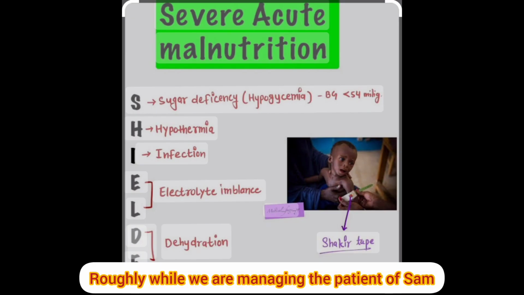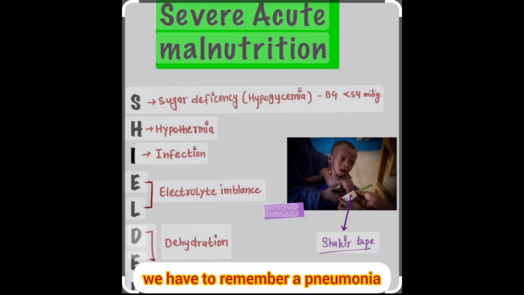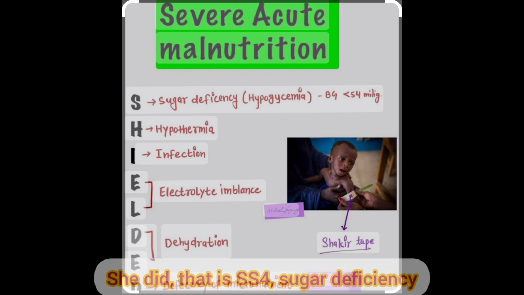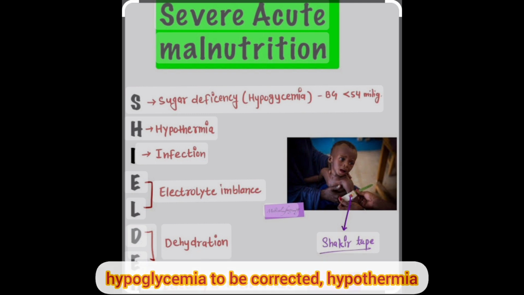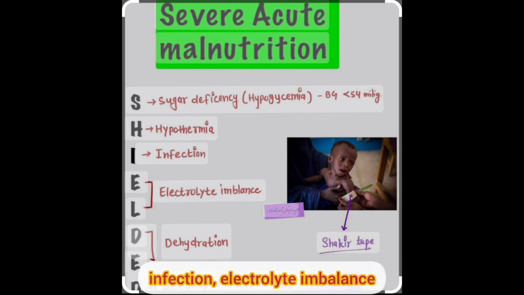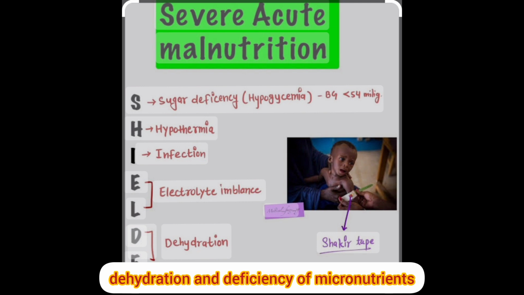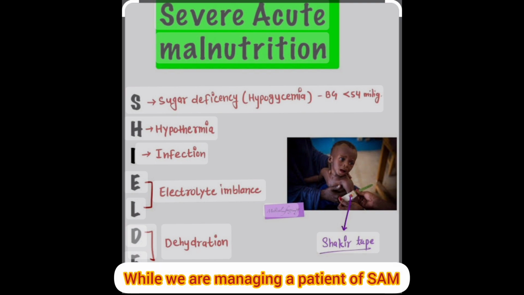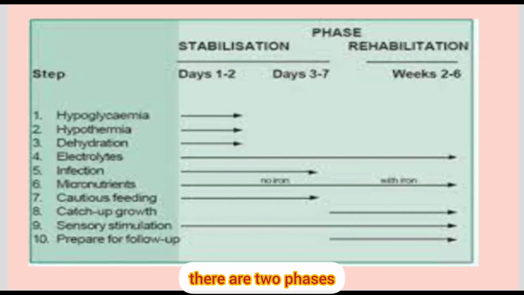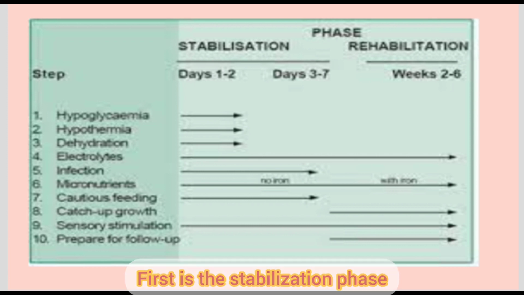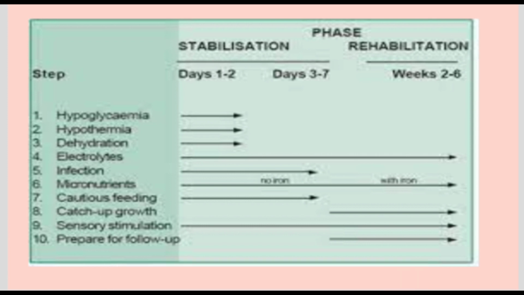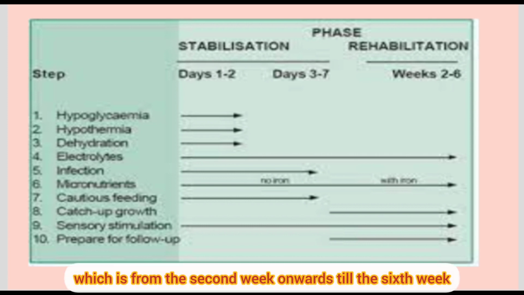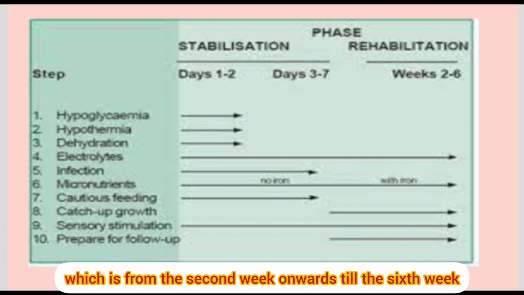Roughly, while we are managing a patient of SAM, we have to remember a mnemonic: SHIELD. S is for sugar deficiency, hypoglycemia to be corrected; hypothermia, infection, electrolyte imbalance, dehydration, and deficiency of micronutrients. These are to be addressed. While we are managing a patient of SAM, there are two phases. First is the stabilization phase, which is for the initial first week. Then is the rehabilitation phase, which is from the second week onwards till the 6th week.